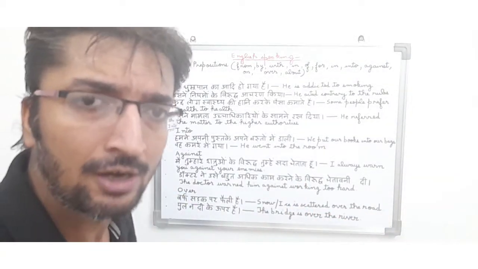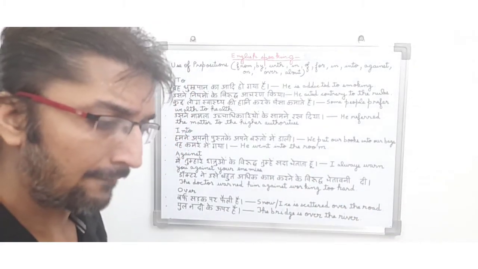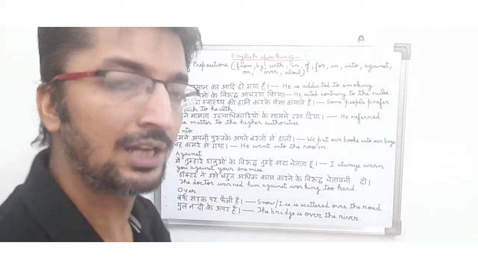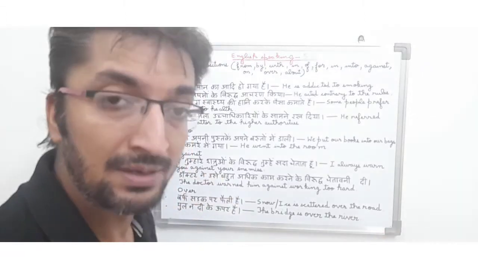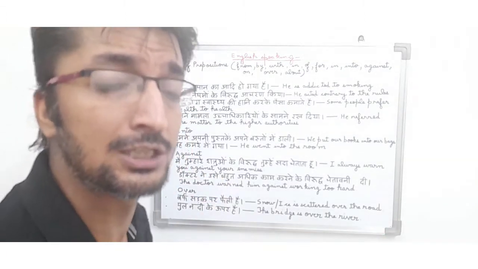Prepositions play a very important role in our English language because they are used in almost every English sentence when we have a conversation in our day-to-day life. So knowledge, awareness and basics of prepositions is very important if we want to become a fluent English speaker.